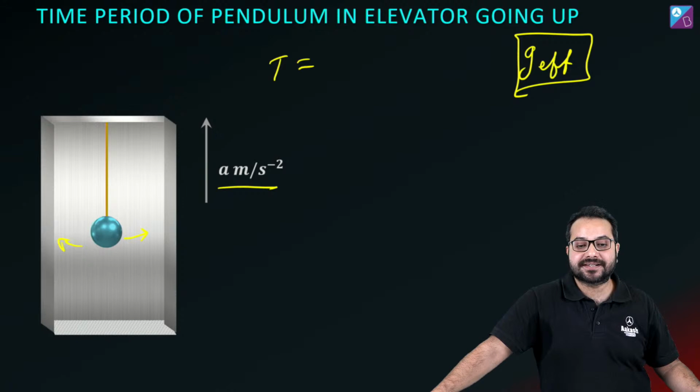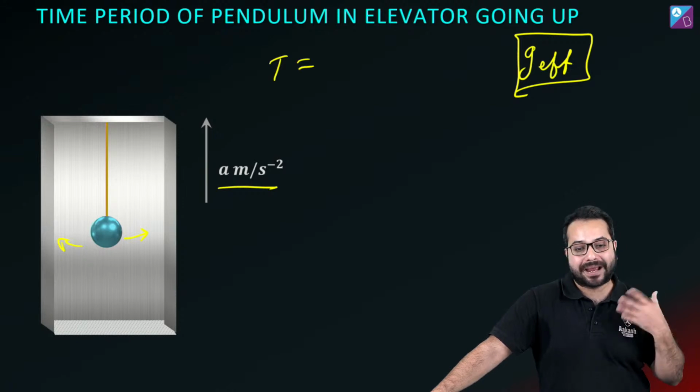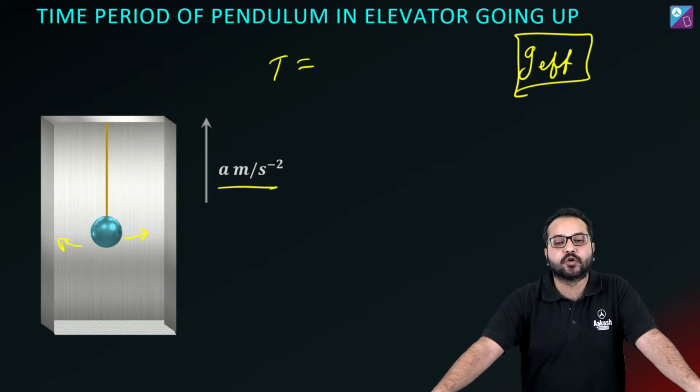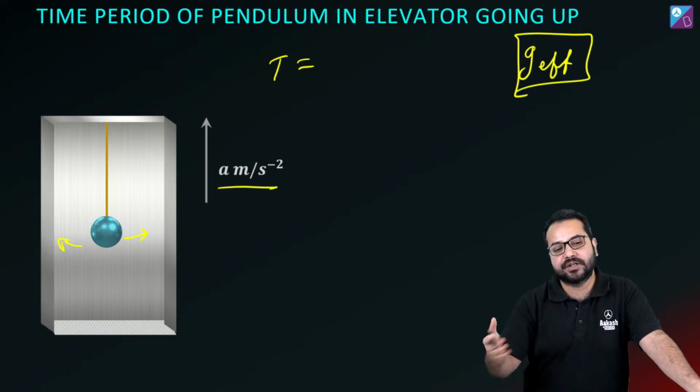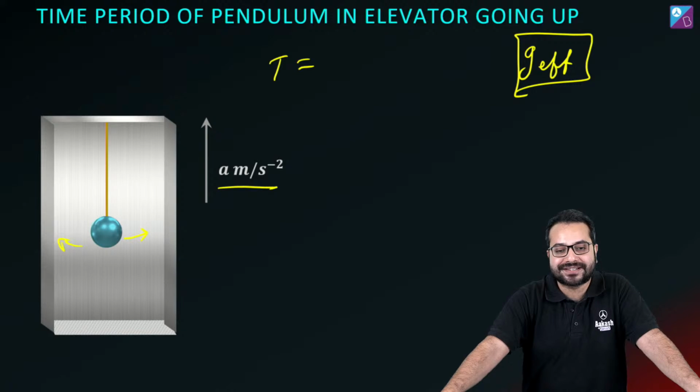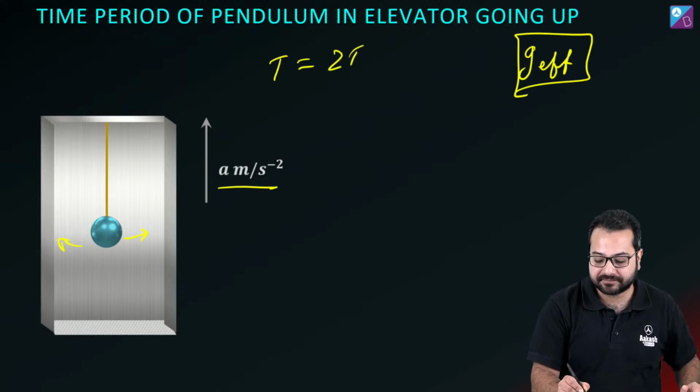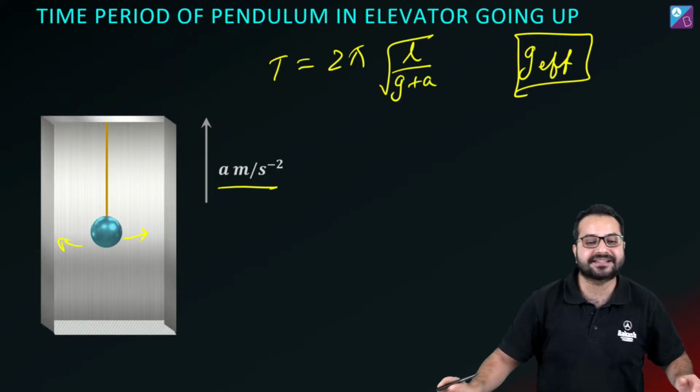Would you actually cut the cable? Okay, I won't cut it, but you can try bungee jumping. That is very close to a free fall, or actually it is a free fall, for those 2-3 seconds. So most people have already got the answer right. It will be 2 pi root over L upon G plus A.